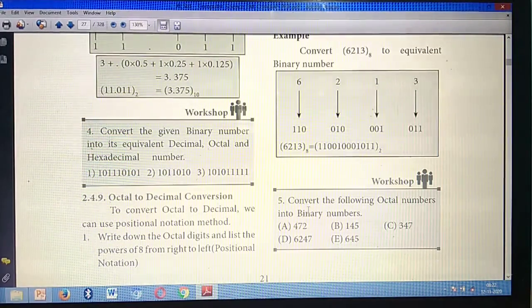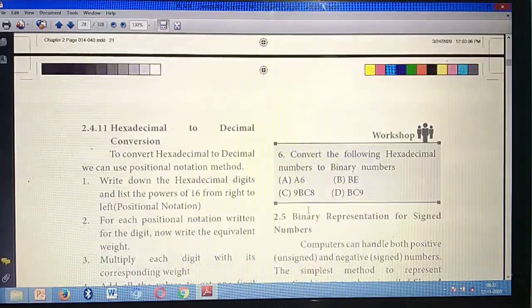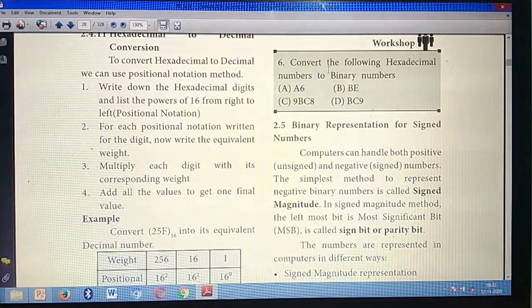Then next, page number 22. Page number 22. This one. Convert the following hexadecimal numbers into binary. These 4 problems. Understand? So this is a homework for you.